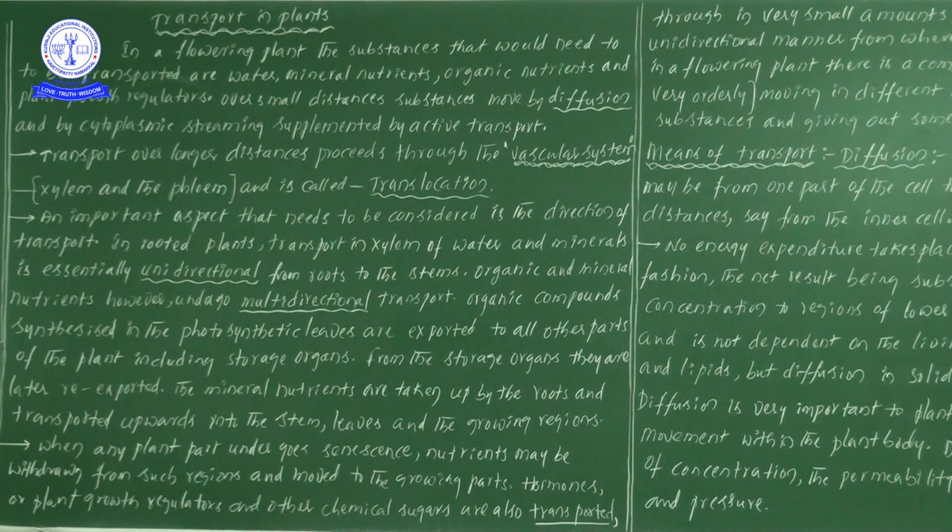Active transport is the movement of ions or minerals from lower concentration to higher concentration with the help of energy in the form of ATP. So in cytoplasmic streaming, it is supplemented by active transport.